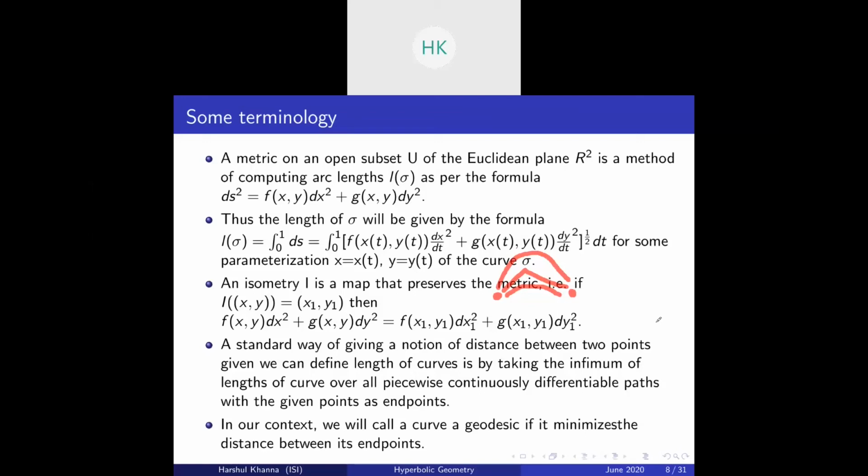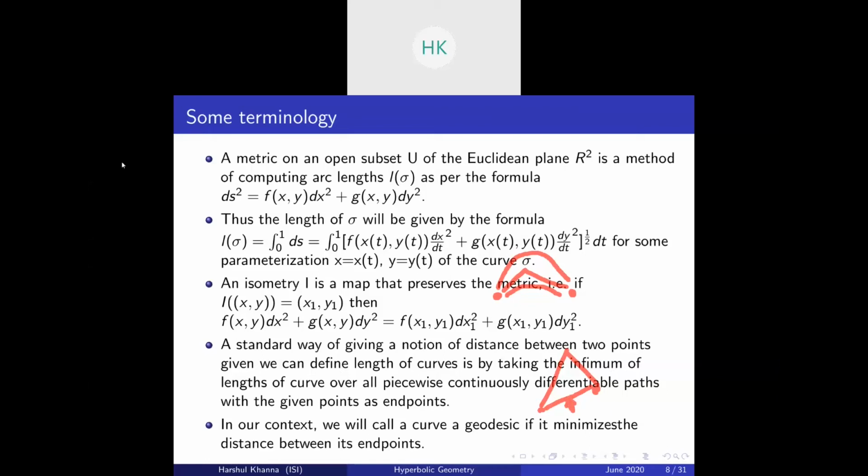So, for example, in Euclidean geometry, the distance between, let's say, (1,0) and (2,0) is 1. If you take this path, this path is the minimum over all such curves. You can prove it easily. In our context, we will call a curve a geodesic if it minimizes the distance between its endpoints. For example, the straight line is a geodesic between the two points. Similarly, an arc of a great circle is a geodesic between two points on a sphere.